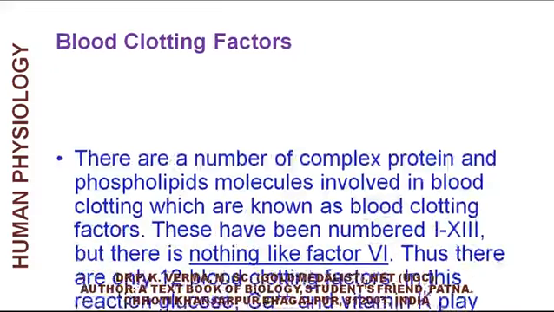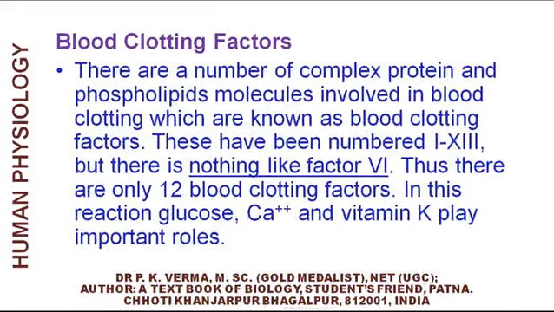Now, what causes blood clotting? There are a number of complex proteins and phospholipid molecules involved in blood clotting, which are known as blood clotting factors. These have been numbered 1 to 13, but there is nothing like factor 6. Thus, there are only 12 blood clotting factors. In this reaction, glucose, calcium, and vitamin K also play important roles.